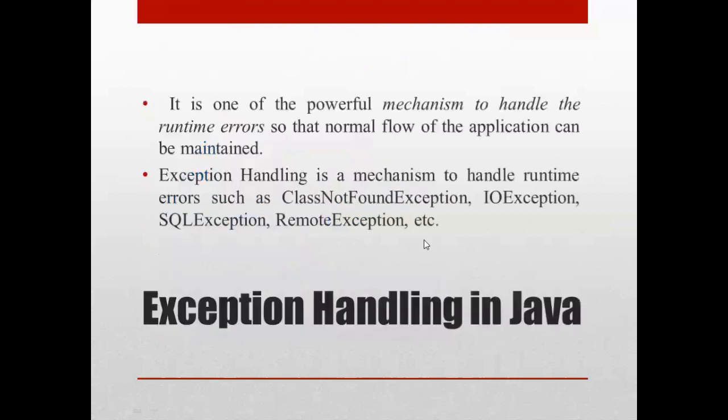Let's see what exactly an exception is all about. An exception in Java is an event that disrupts the normal flow of the program. It is an object which is thrown at runtime, that is, during the execution time. Exception handling in Java is one of the powerful mechanisms to handle runtime errors so that the normal flow of the application can be maintained.